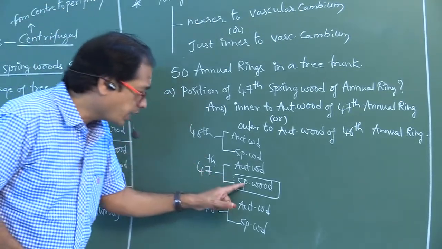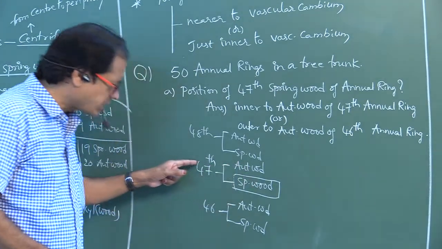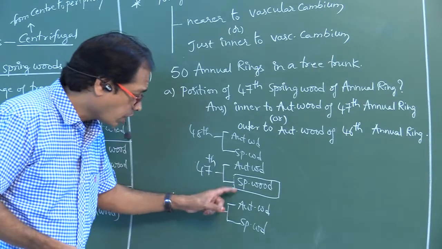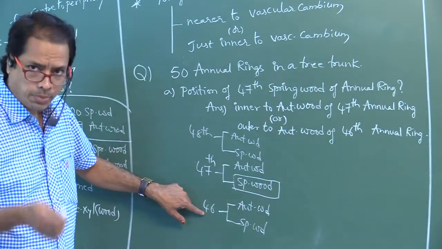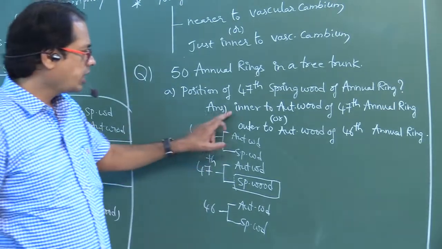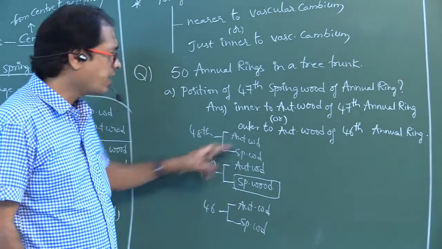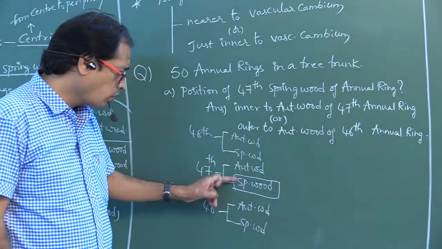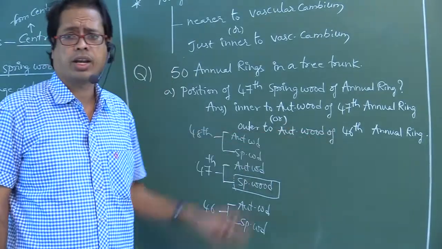Okay, so the spring wood is present inner to the autumn wood of the 47th annual ring, or outer to the autumn wood of the 46th previous annual ring. So that is inner to autumn wood of 47th annual ring or outer to autumn wood of 46th annual ring.